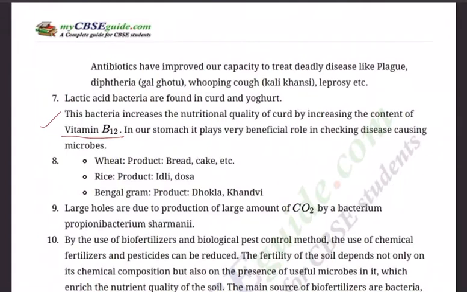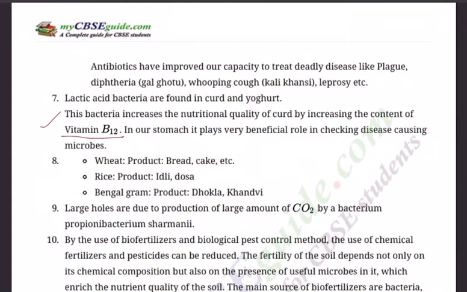Question number 8. Wheat products: bread, cake, and of course you have chapati, puri, biscuits, bun. Then rice products, of course idli, dosa, all this. Bengal gram products: dhokla, khandvi. So these are the products of the three.